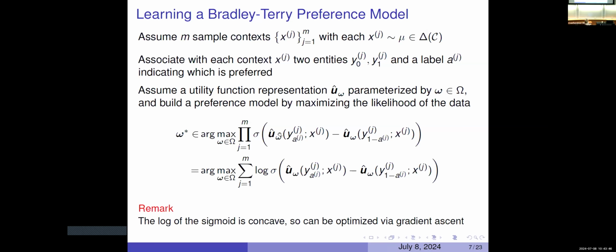So what we want is to infer the parameters omega of the U hat that maximize the likelihood of the data. That is our reward model's objective. It's a nice objective. It's a log of a sigmoid, and it is concave. So this is an easy problem, a well-behaved function that we can optimize. So that's our reward model story.